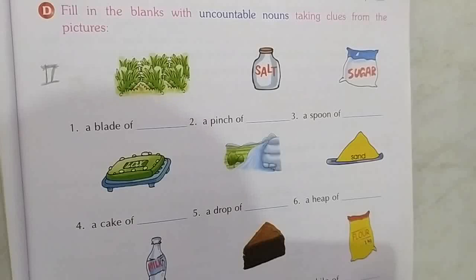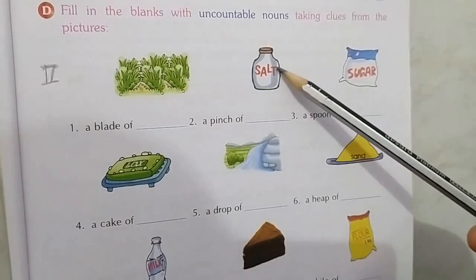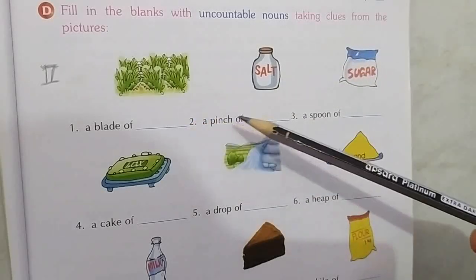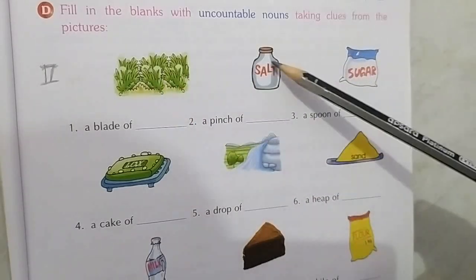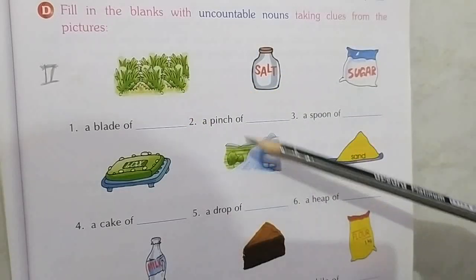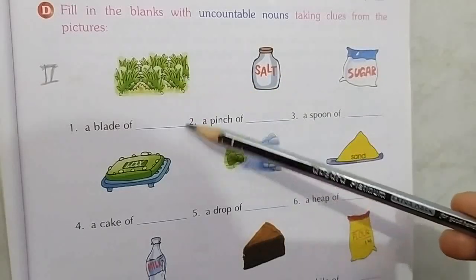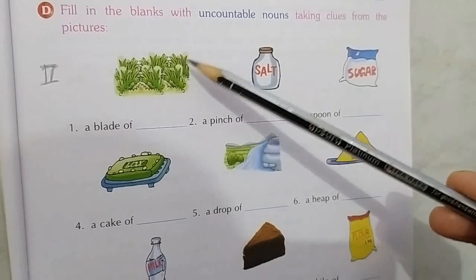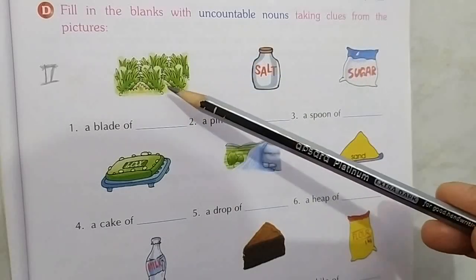One more exercise for you children. Fill in the blanks with uncountable nouns. You can take clues from the pictures. Look at the pictures and fill in the blanks. What is this? The name is written in some pictures, and in some the name is not written. But then understand it and fill in the blanks with uncountable nouns.